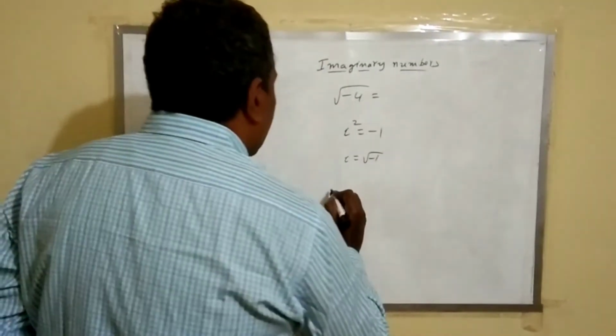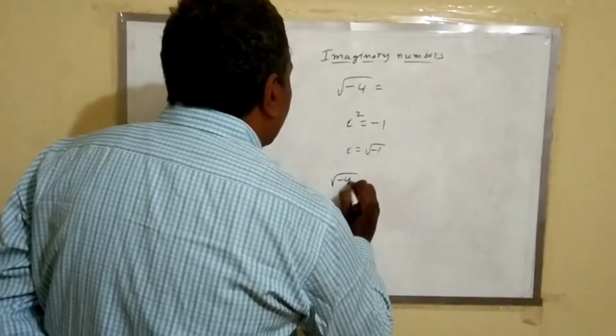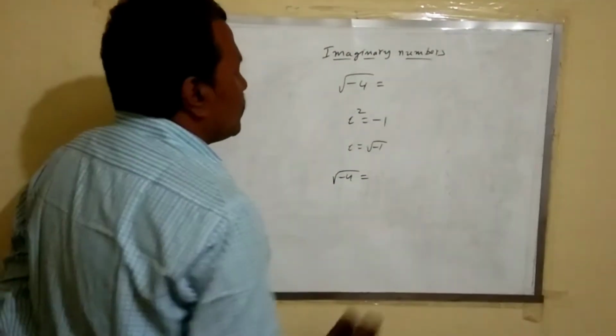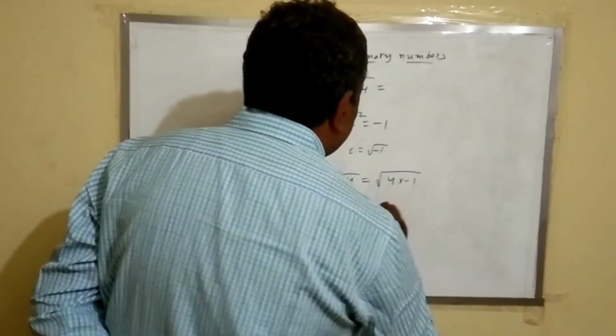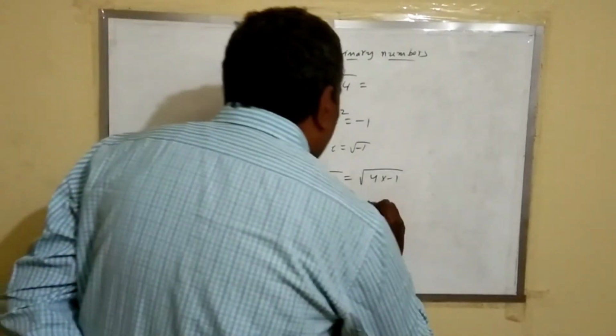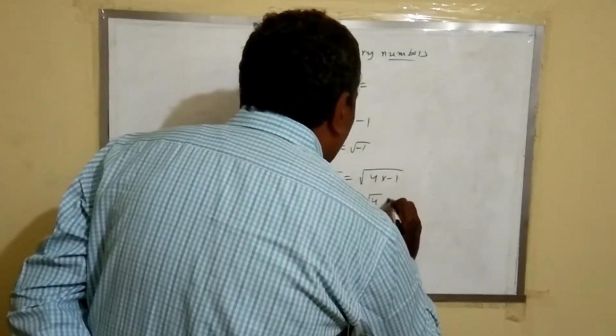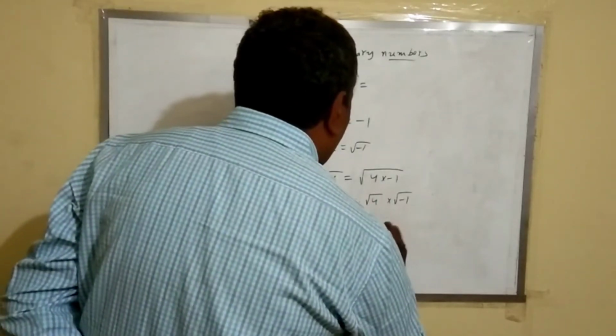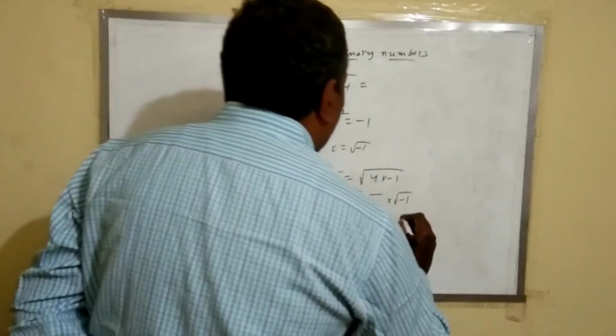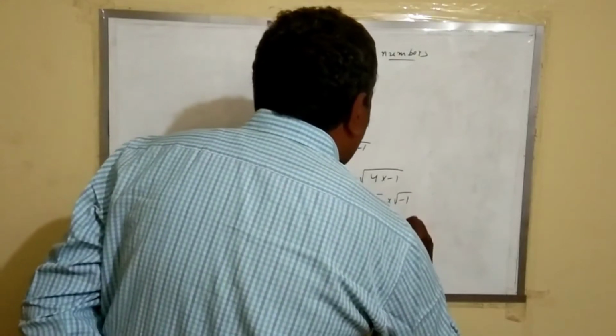Using this, the square root of minus 4 is written as the square root of 4 into minus 1, which can further be written as the square root of 4 into the square root of minus 1. The square root of 4 is 2 and the square root of minus 1 is i.